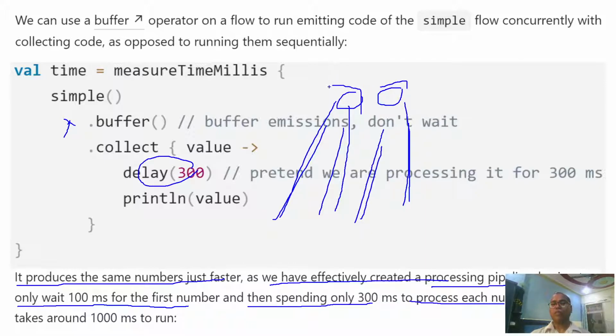But if you say, no, buffer it, then the first time I request, you calculate and give me. And while I'm busy processing, you have done your job. Whenever the next time I request, the already processed data is available, and it is just sent.